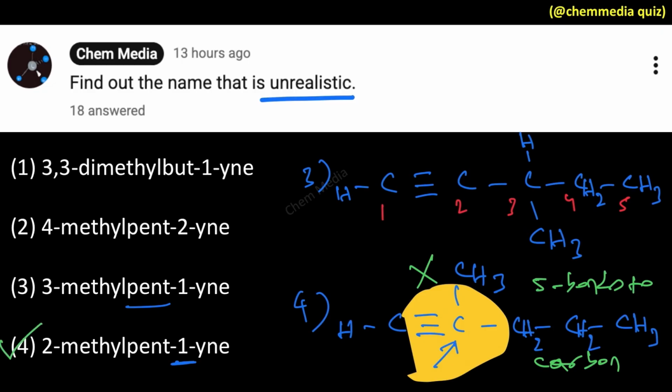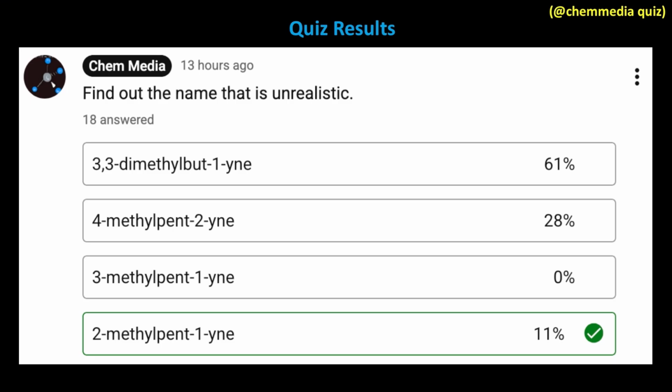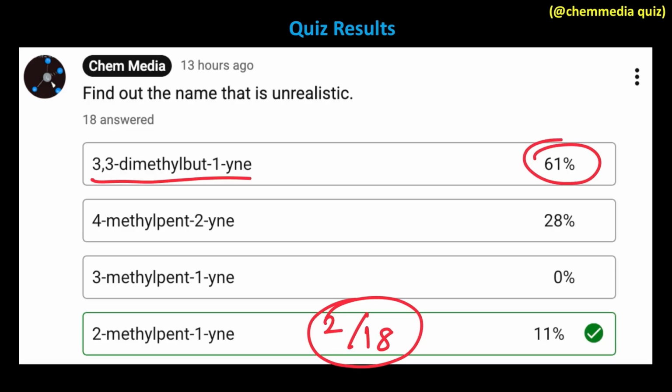Now let me show the quiz results. Unfortunately only 2 students out of 18 picked the correct answer. Many of them thought that 3,3-dimethylbut-1-yne is not possible. I don't understand why. And some of them thought that 4-methylpent-2-yne is also not possible, that is unrealistic. That also I don't understand. If you have serious problem in converting the IUPAC name to structure, then as I mentioned before, organic chemistry will be very tough for you.